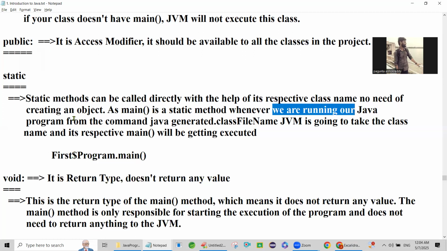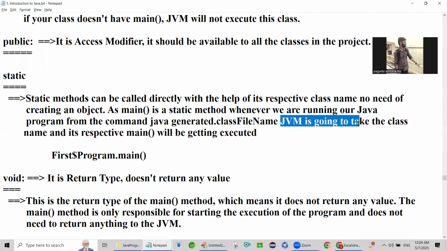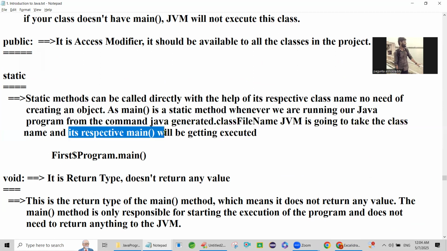Whenever we are running our Java program, how do we run it? What is the command? Java class name. What is the class name? The generated dot class file name, nothing but the class name. Then the JVM checks whether the main method is there or not. How to invoke the main method? The JVM is going to take the class name, and with respect to it, main will be getting executed.